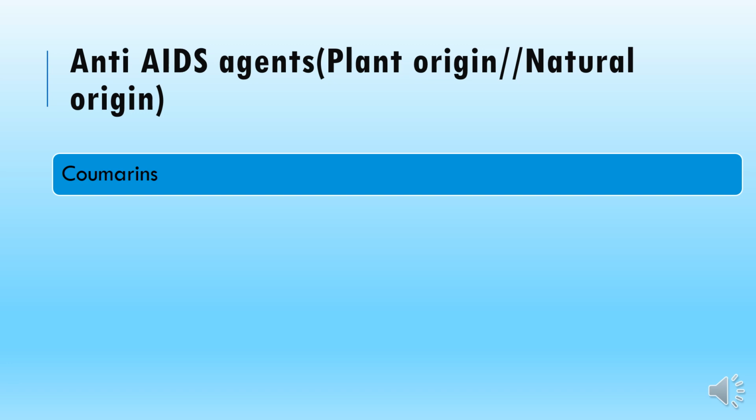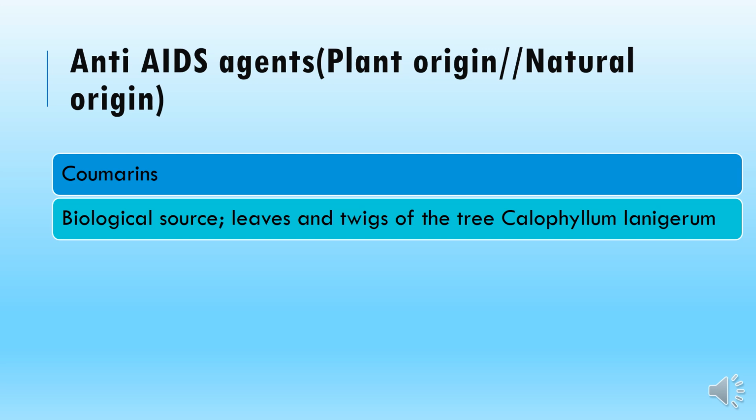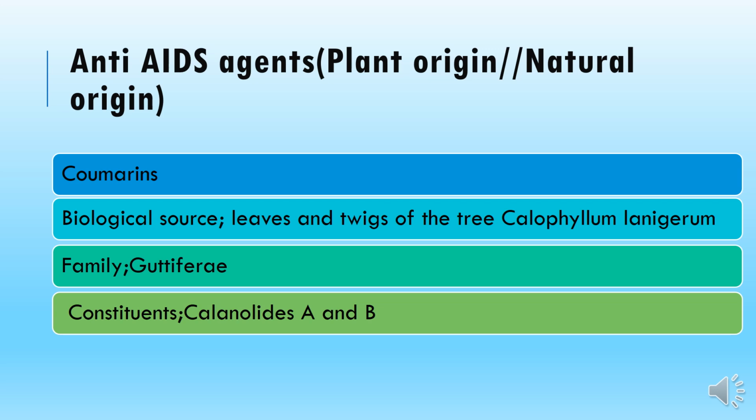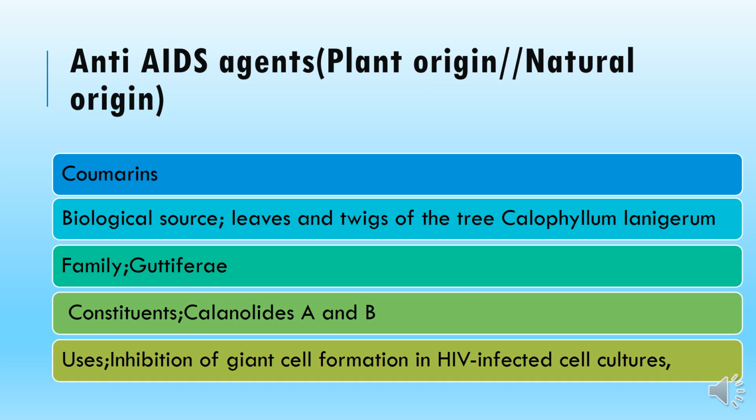The next class of compounds responsible for antiviral activity is the coumarins. A biological source example is the plant Calophyllum lanigerum, family again Guttiferae. The constituents responsible are calanolides A and B, mostly calanolide A. It causes inhibition of giant cell formation in HIV-infected cell cultures. The infected cells are unable to form giant cells, which lead to the production of various viruses.